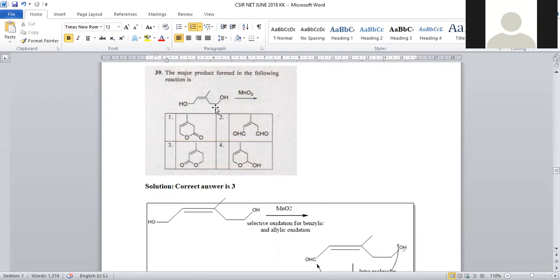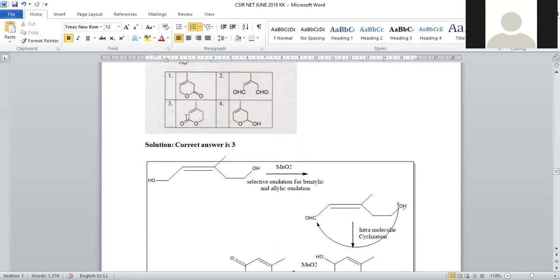Okay, here we have three possibilities. One is an OH functional group, another is a double bond, another is another OH functional group. Three centers are subjected to oxidation. But this MnO2 is selective only for allylic and benzylic oxidation. Here, this double bond with CH2OH, this OH is considered allylic, but this OH is not an allylic OH functional group. That's why selective oxidation takes place in this direction. Here you will get an aldehydic functional group.